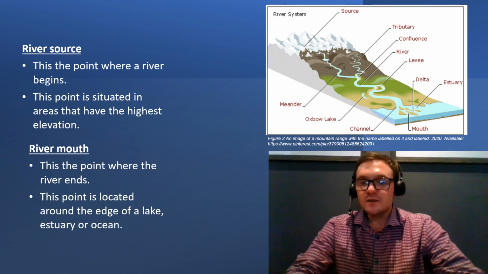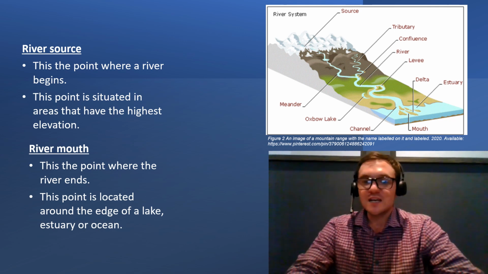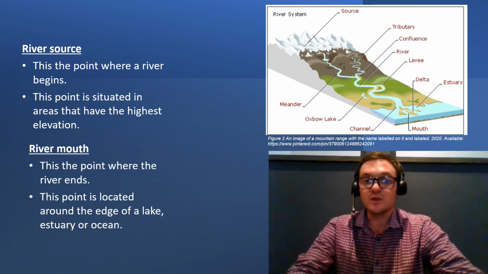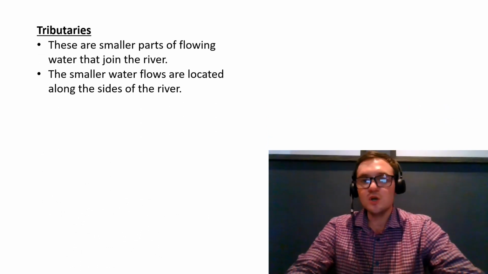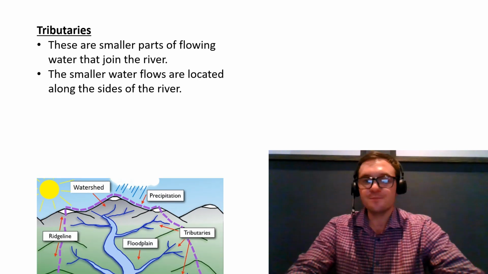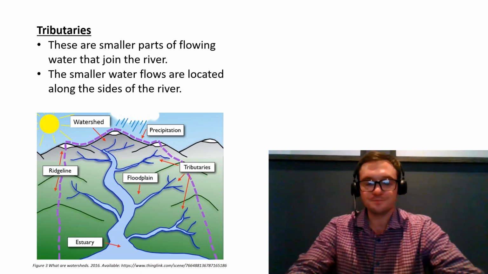The water from the source is coming from glacier melting or rainfall. And this is where you get the constant water flow within a river system. So let's talk about tributaries. What are tributaries? Well, tributaries are smaller parts of flowing water that join into a river. The smaller water flows are located along the sides of a river.